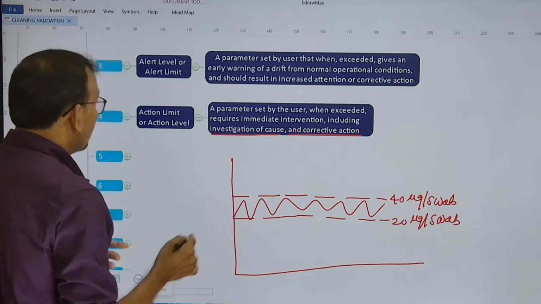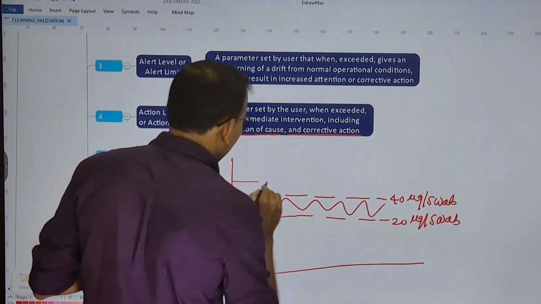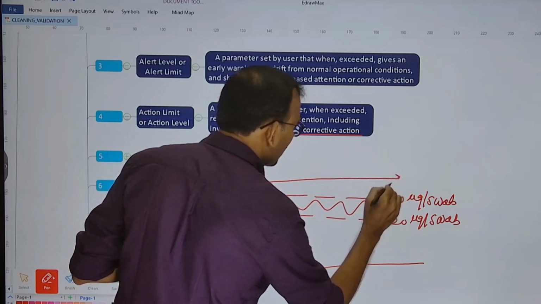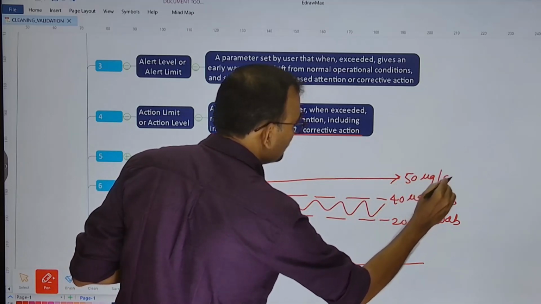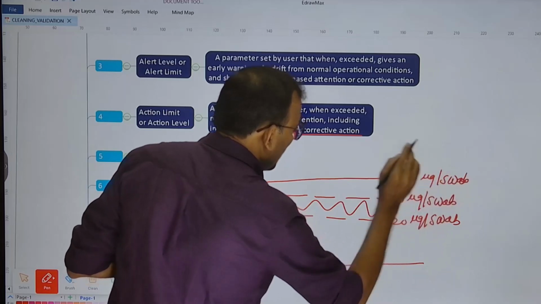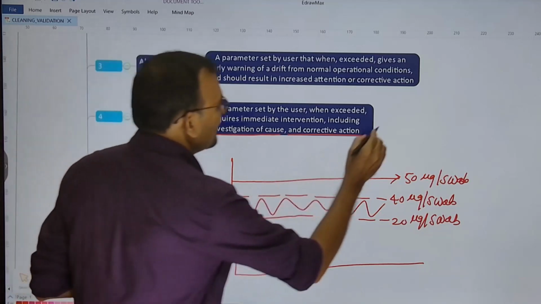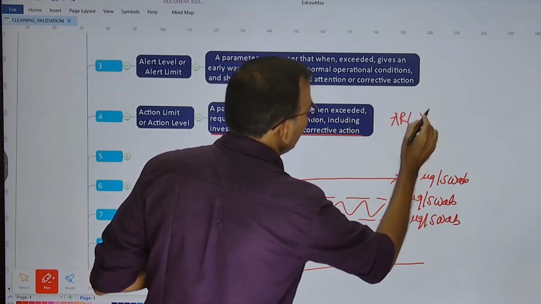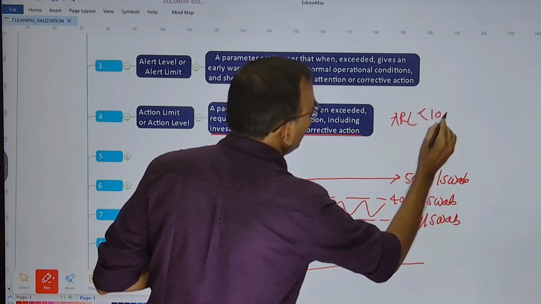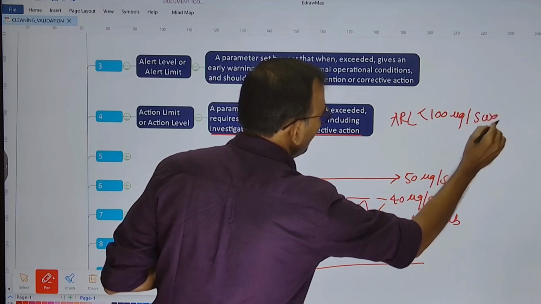And during the last point, alert level discussion, we defined our alert level as, let us say, 50 microgram per swab. Now you can have one more layer to your specification, which is acceptable residue limit should be less than 100 microgram per swab. So this is your actual acceptable limit for this swab.